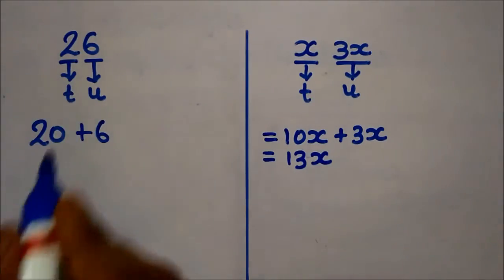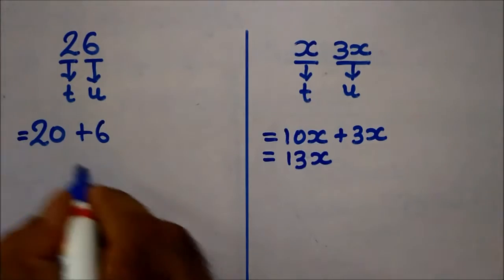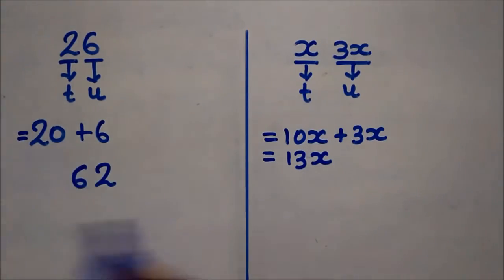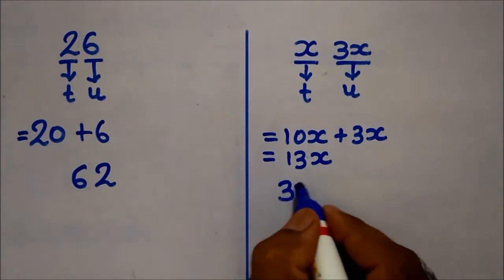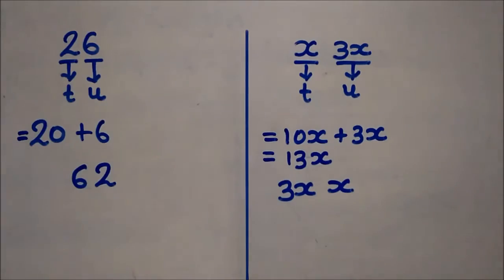Let's replace the digit. 2 will go to unit place, 6 will go to tens place. Same way here 3x will be on tens place and x will be on unit place.